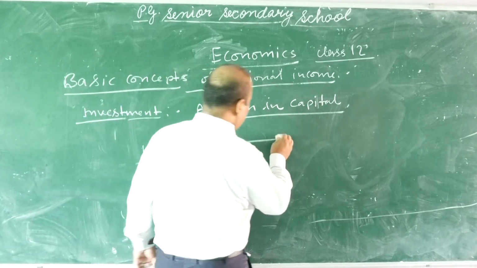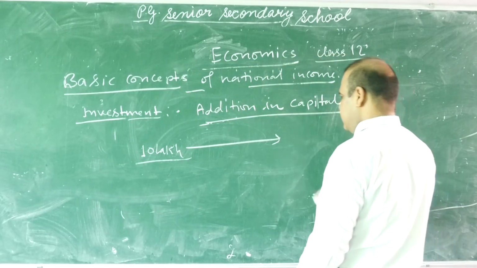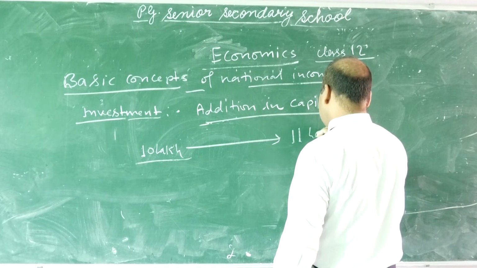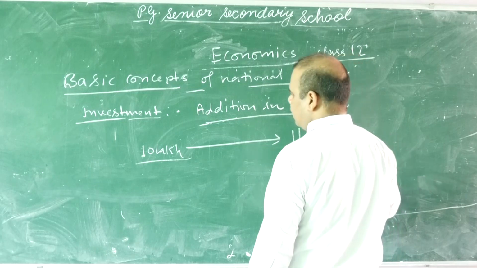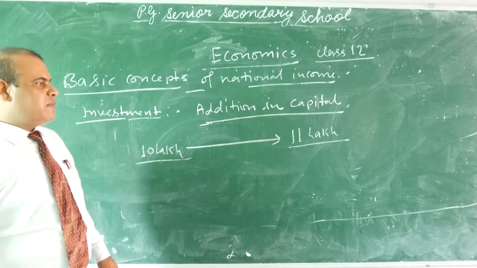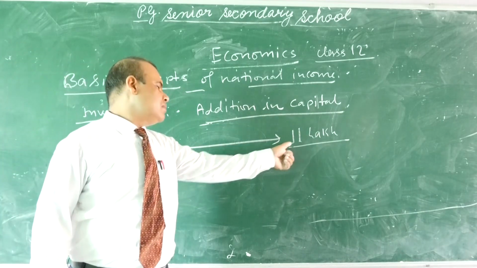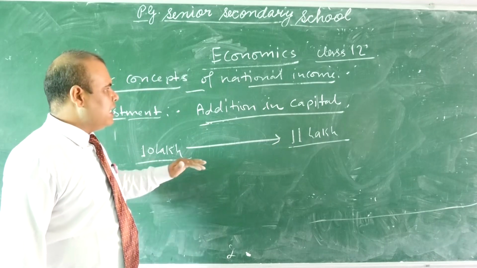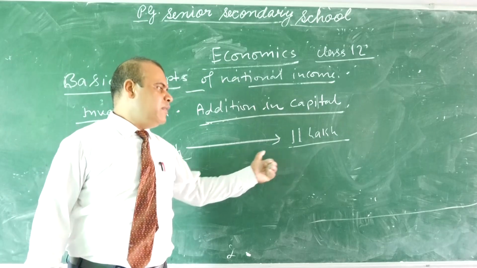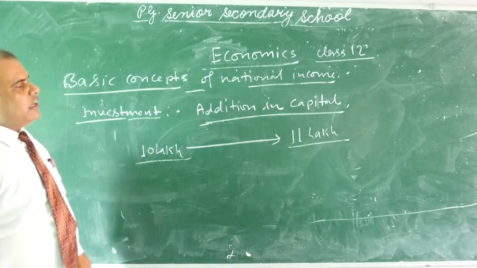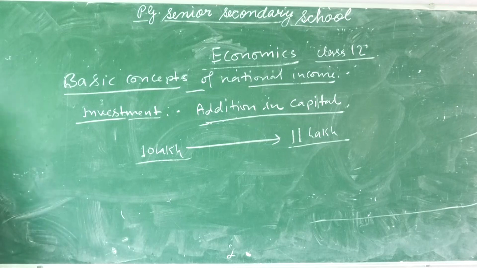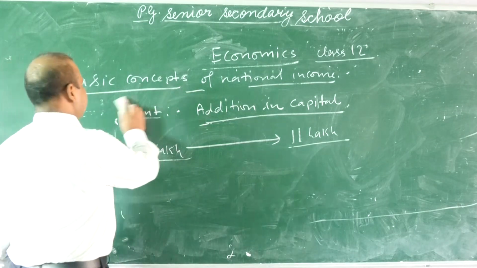And at the end of that financial year, its stock became 11 lakh. What is the investment here? Investment is 1 lakh: 11 lakh minus 10 lakh equals 1 lakh. Addition in capital is 1 lakh. That's why here investment is 1 lakh. It's clear what is investment and what is capital.